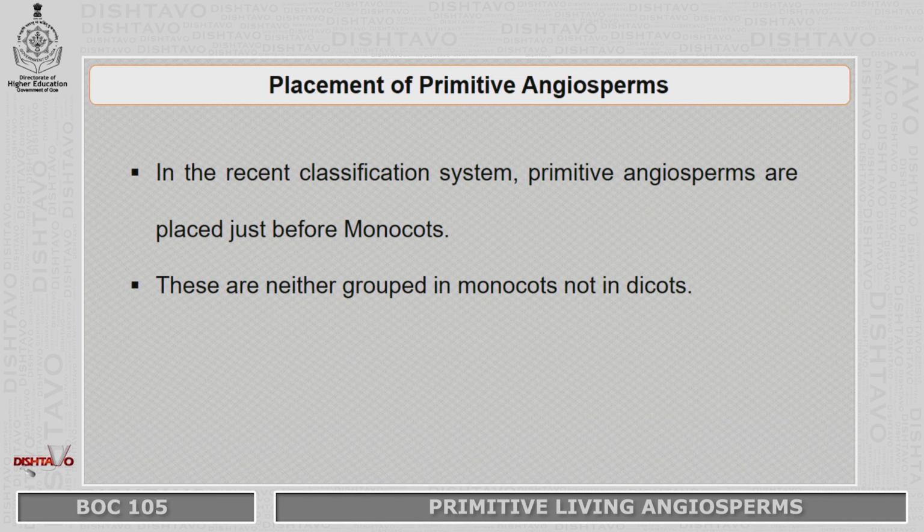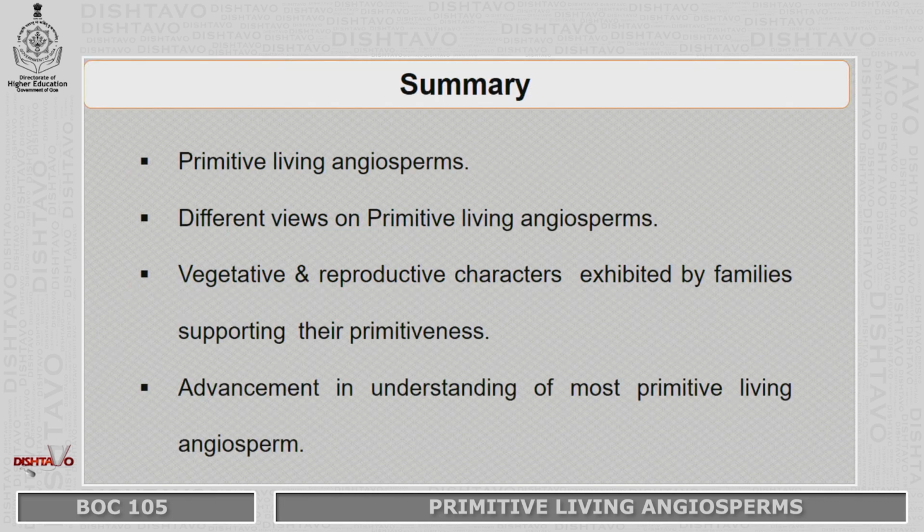Coming to the summary, in this session we learnt about what exactly the primitive living angiosperms are, and the different views proposed to consider various families as primitive living angiosperms. We studied the various vegetative and reproductive characters exhibited by the families, supporting their primitiveness. Then over time, we also learnt about the various advancements in understanding the primitive living angiosperms.